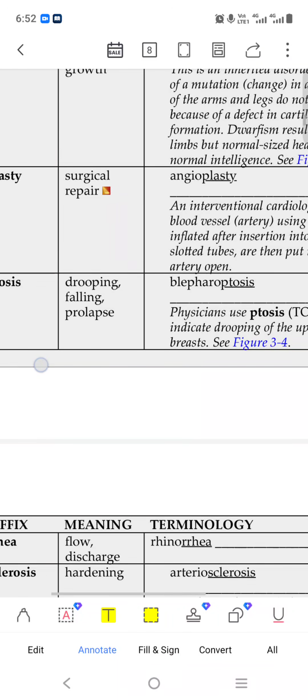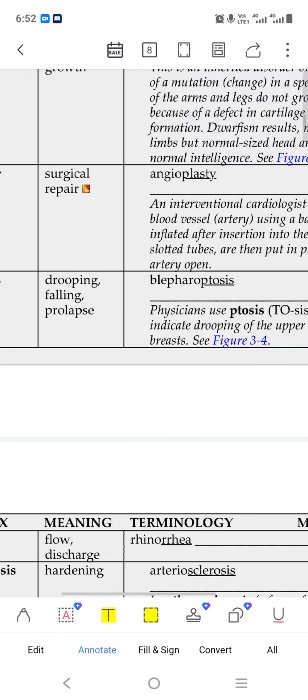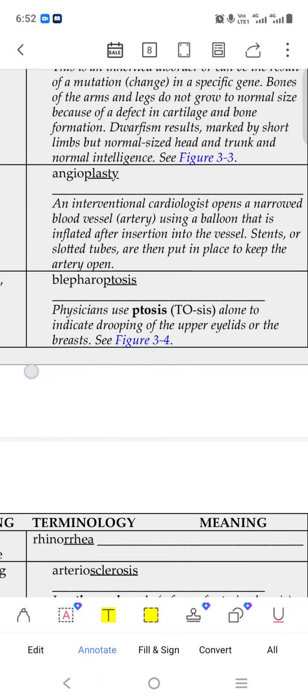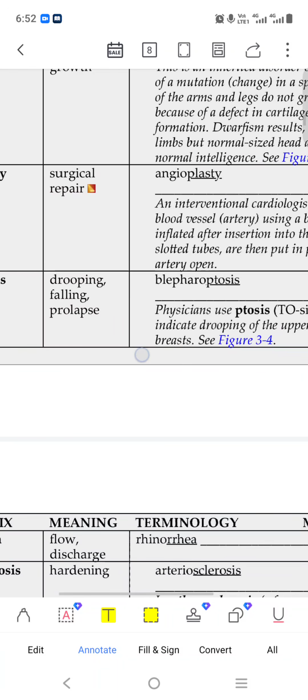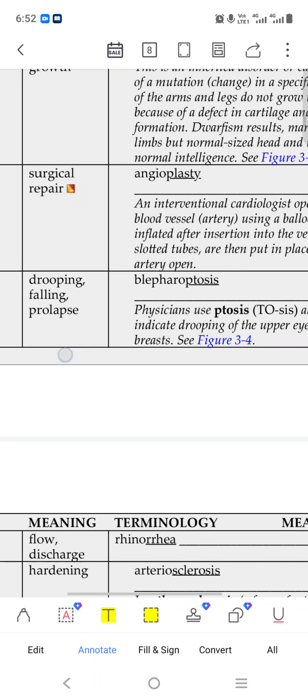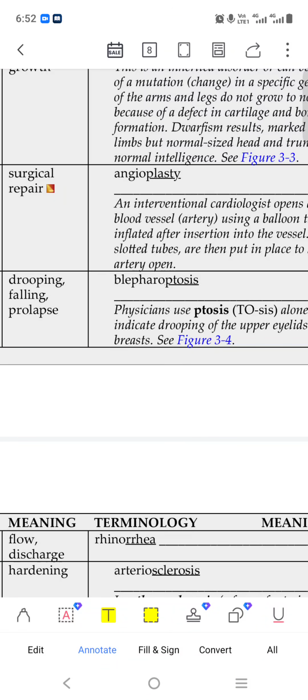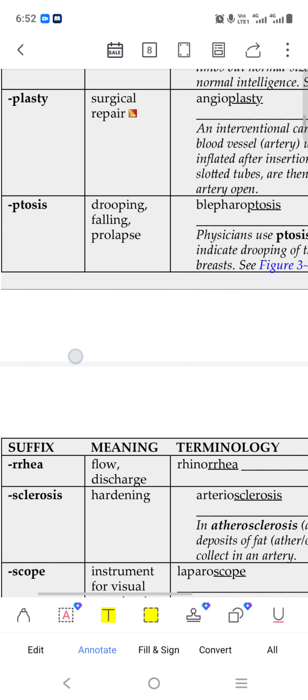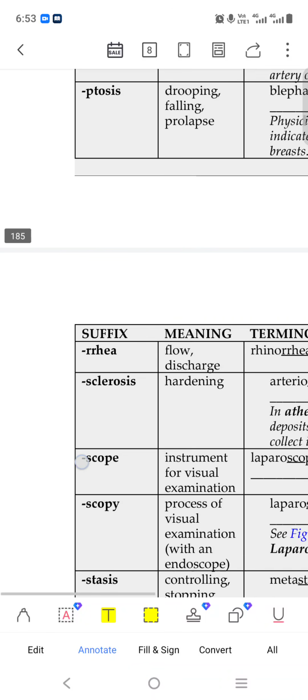Ptosis means dropping, falling. Okay, so blepharoptosis. Patients use ptosis alone to indicate dropping of the upper eyelid or the breast. Ptosis is dropping, falling, prolapse. Okay, it is a condition. Ptosis, like osis, a condition, and blepharoptosis, our eyelid becomes drooping. Blepharo means our eye-related thing. Okay, so it is a condition.